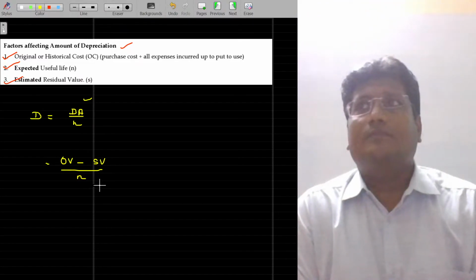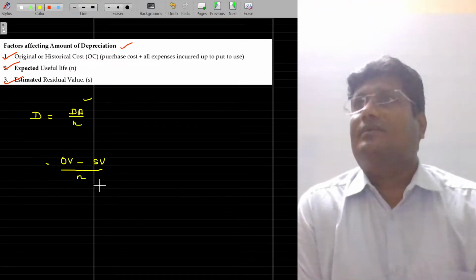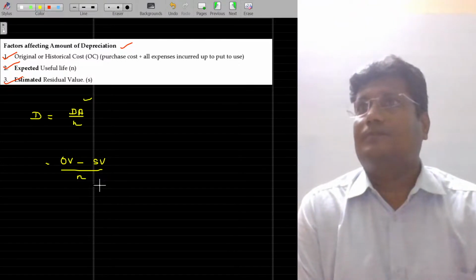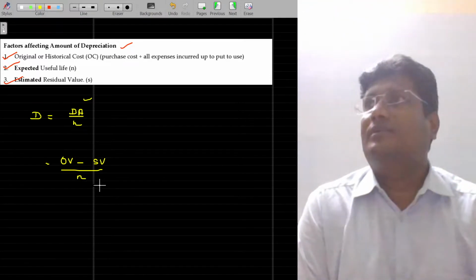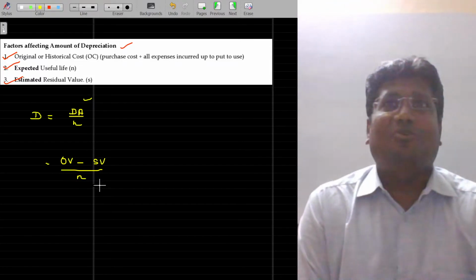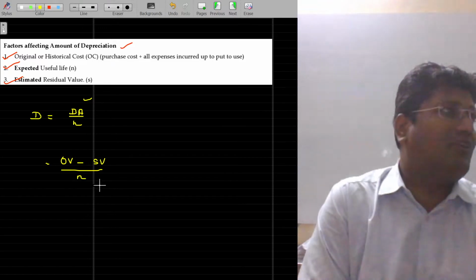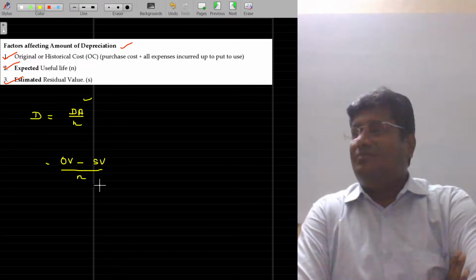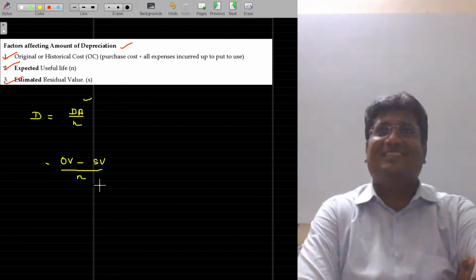Now, among the 3, which is the clearly known figure: original value, scrap value, or the number of years of life? Among the 3, which is the clearly known one? Nothing. Original value is also not known, scrap value is also not known, and life of the asset is also not known. In our studies, in practical life, this is one of the toughest chapters.